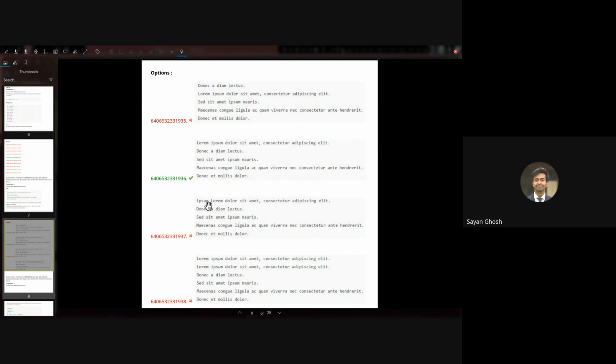And here it is totally different. Right? The lorem is totally removed, and it is only like ipsum lorem. So this is not correct. And here it is saying that it will be printed 2 times, which is also not correct. So if you're deleting and then printing, it remains as it is.